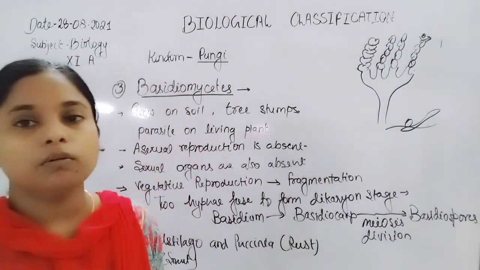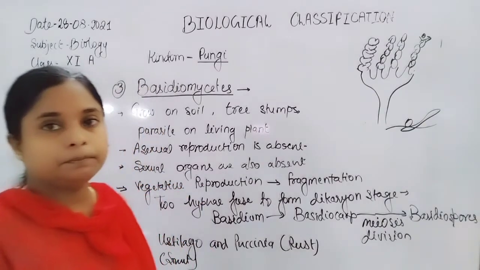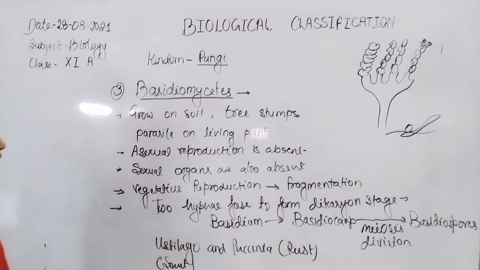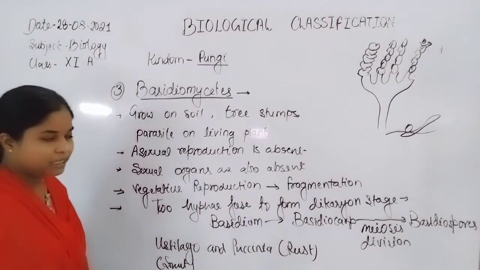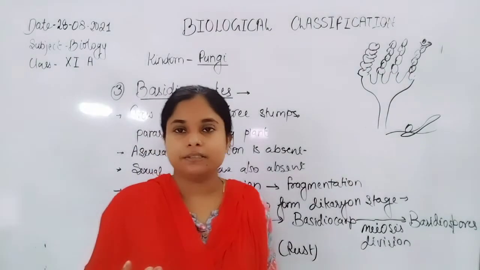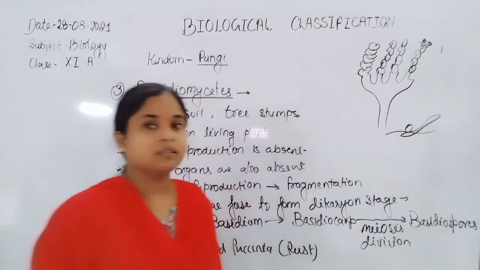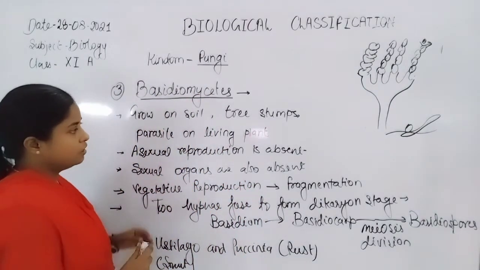So here is the overall picture about the fungi: basidiomycetes, ascomycetes and phycomycetes. There is a huge difference in the characteristics of all these fungi.